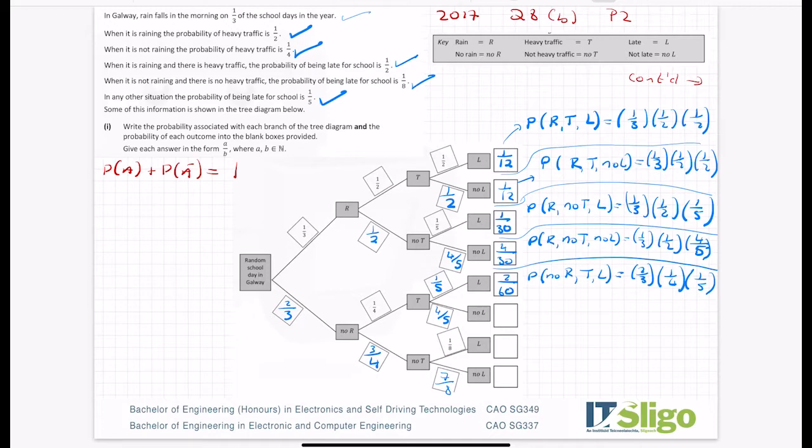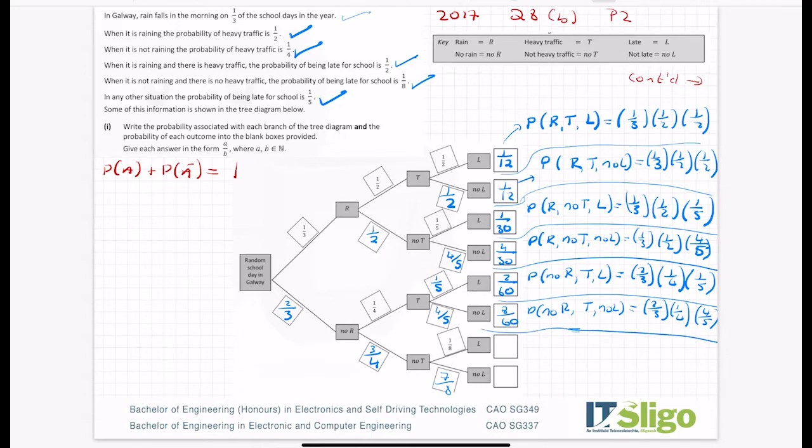So 2 over 60. Then I have the probability of no rain, there's still traffic, no late, is 2/3 by a quarter by 4/5. And that's 8 over 60 for that one.